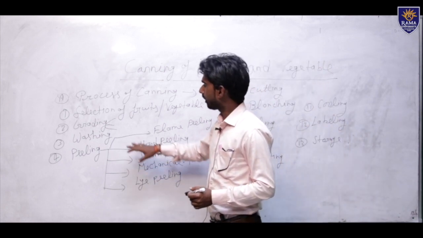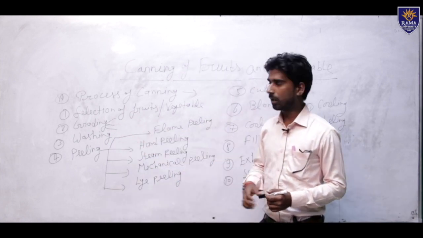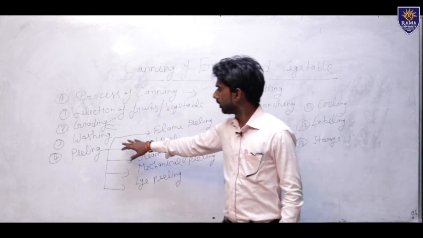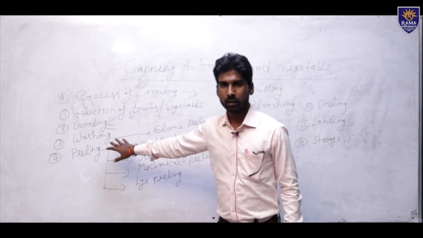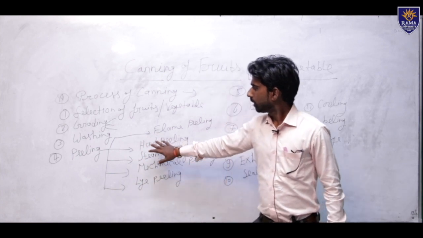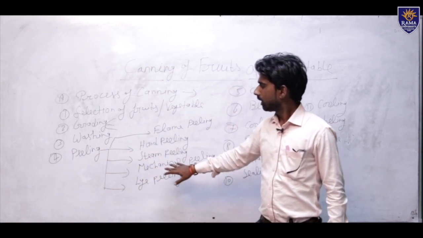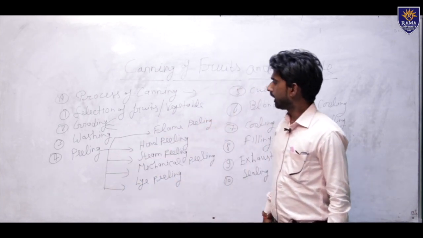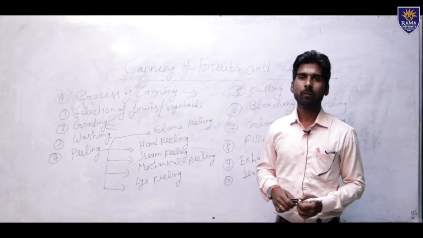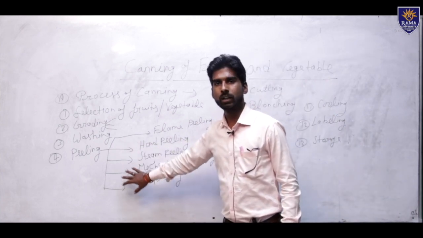When we start the canning process, after grading the fruits are washed in simple water, using drinking water. After washing is completed, we use the peeling method. Peeling means removal of the outer skin of fruit crops, and different types of methods are included.